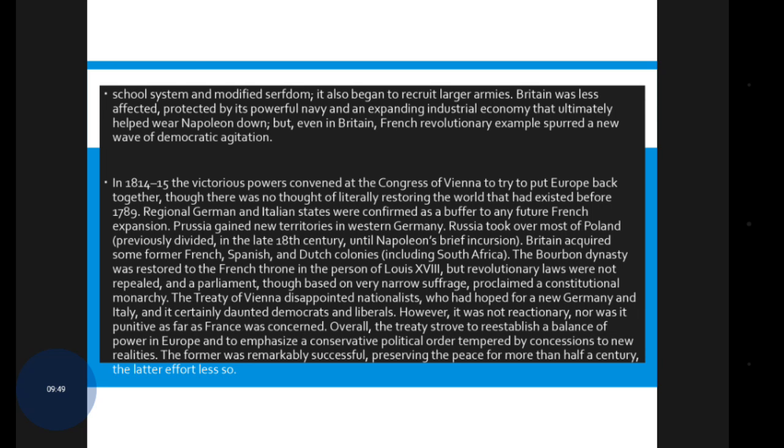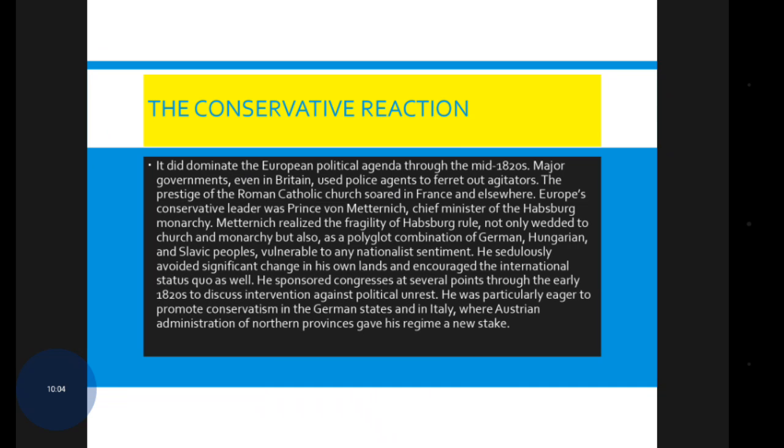The former was remarkably successful, preserving the peace for more than half a century, the latter effort less so. So, let's move on to another important reaction from the conservative point of view.